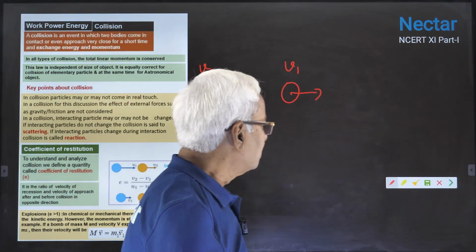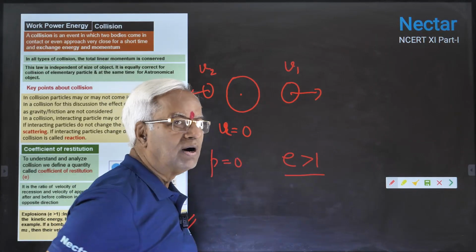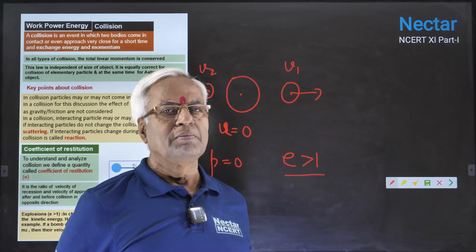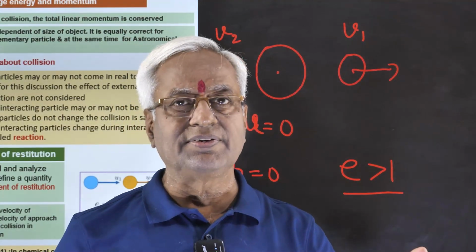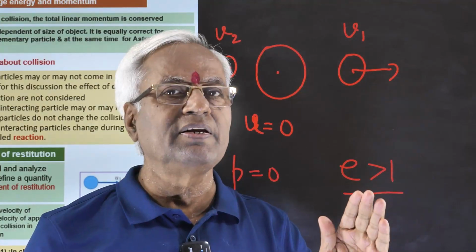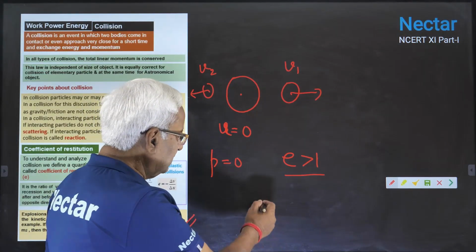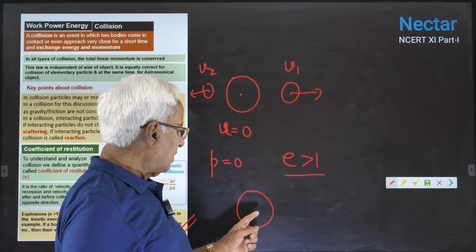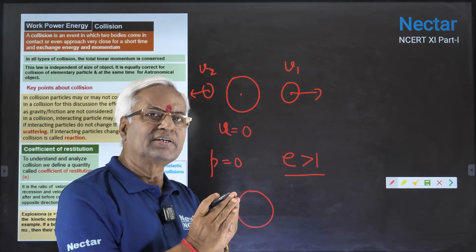But if you think in terms of e, for all explosions, e is greater than 1. For all collisions, e is less than 1 or at the maximum equal to 1. But in explosion, e is greater than 1. What does it mean? There is an increase of kinetic energy. How is it possible? This is one firecracker, placed at rest, with no kinetic energy.